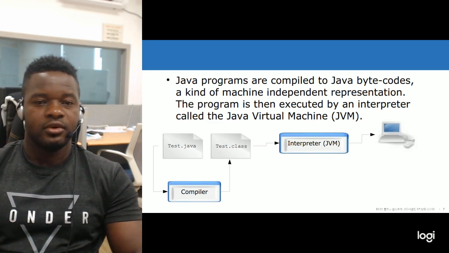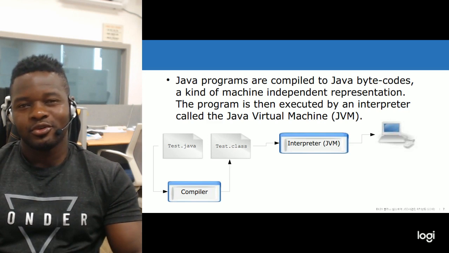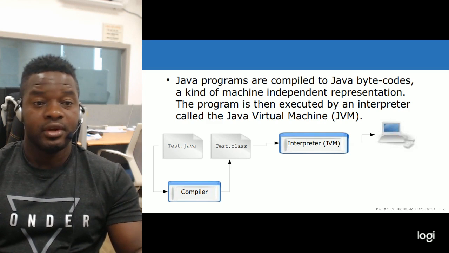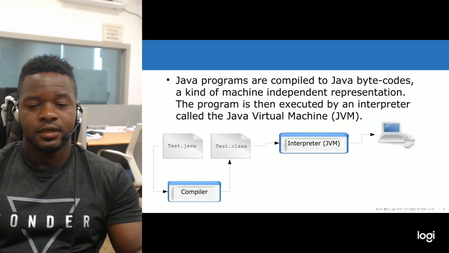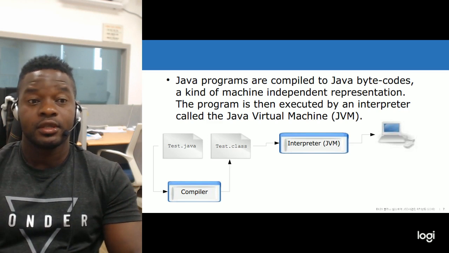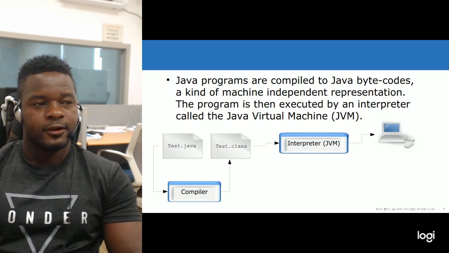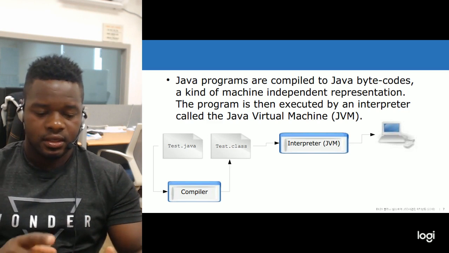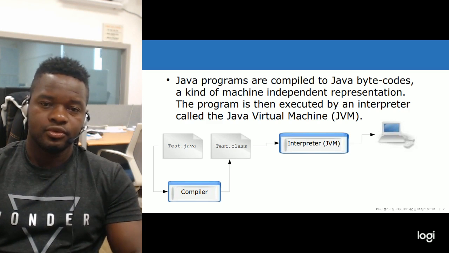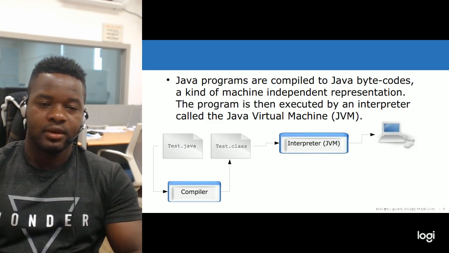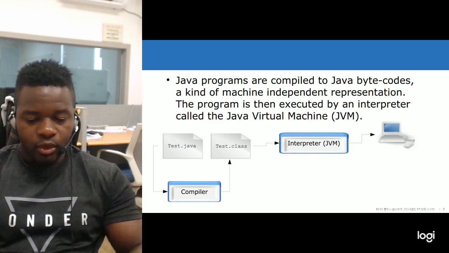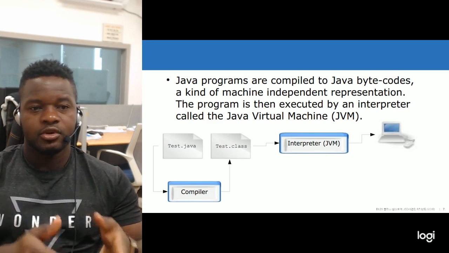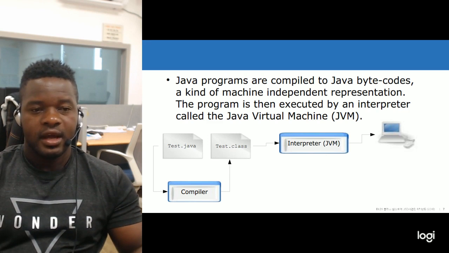Don't worry, I know it's a little bit difficult for you to understand now, but when we will be writing the codes, you will see what is happening, because we will be using Notepad and command prompt to execute our Java programming course.